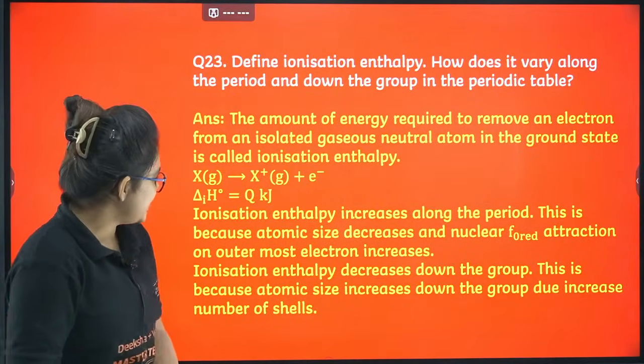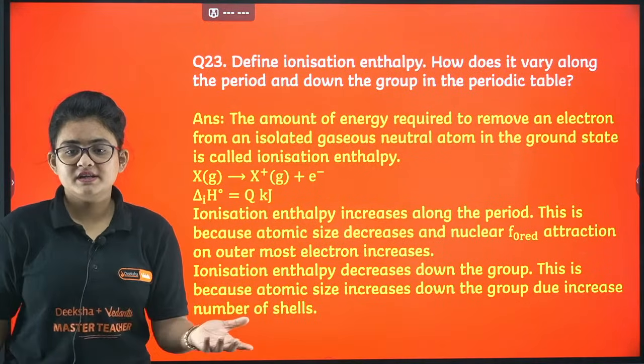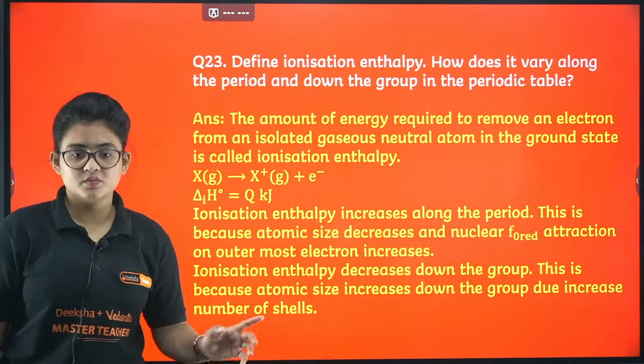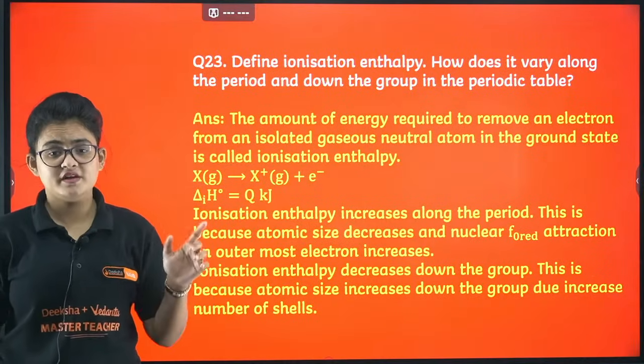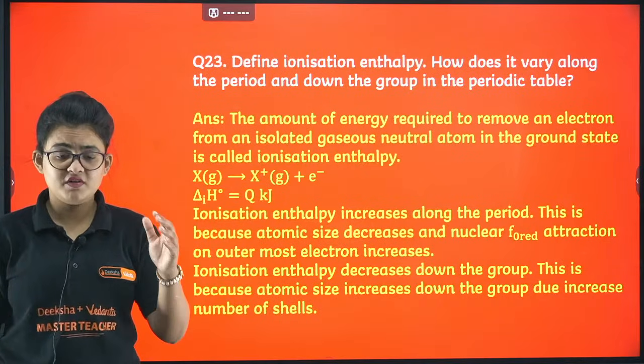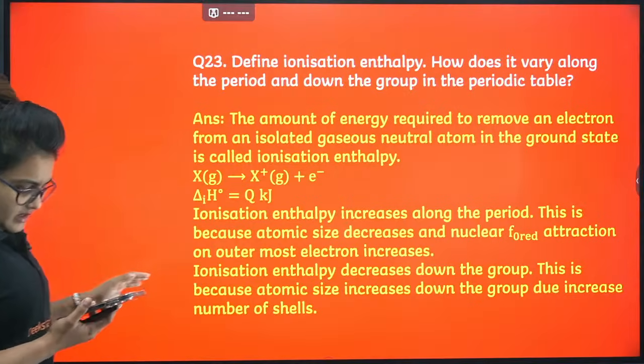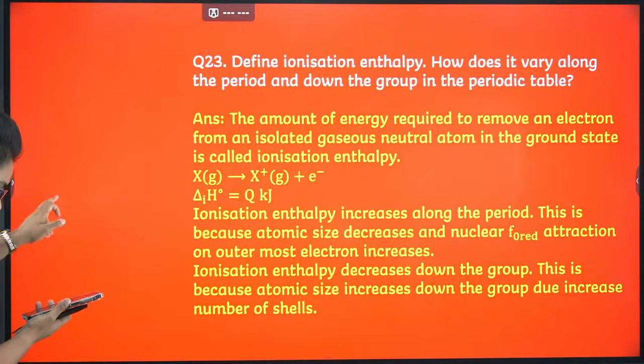And this is the trend of ionization enthalpy. It increases along the period and it decreases down the group. Remember this. Some factors affecting the ionization energy are the Z effective, meaning effective nuclear charge. So these examples you can give. Let's proceed.